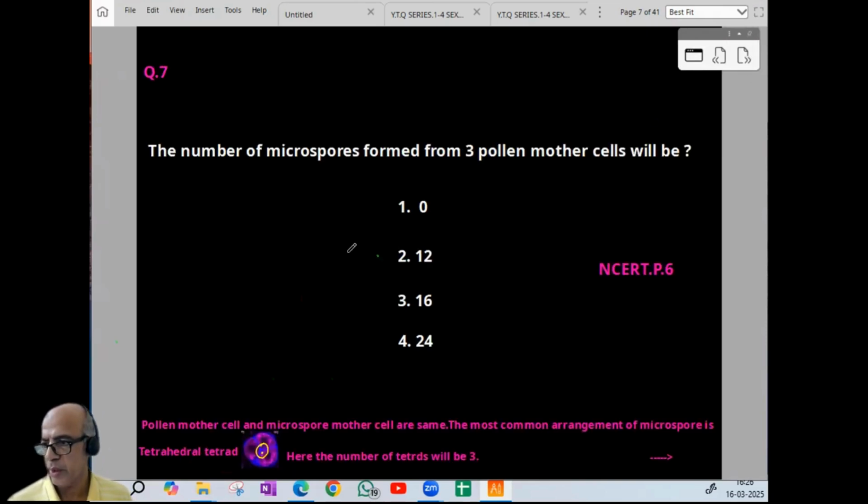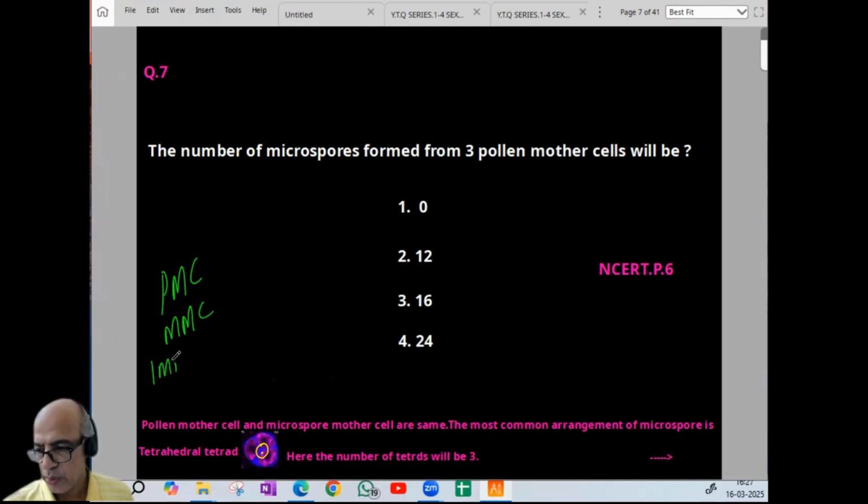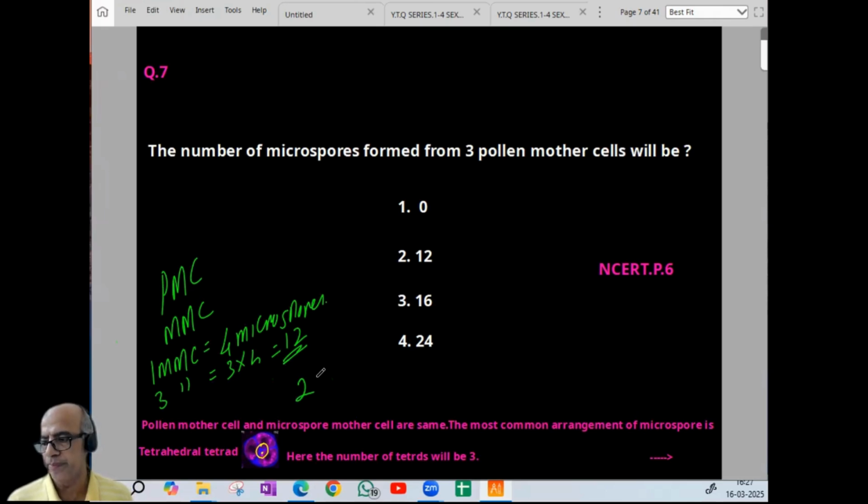When we come to the seventh one, the number of microspores formed from 3 pollen mother cells will be? See, pollen mother cell is the same as microspore mother cell. Usually, a mother cell will undergo meiosis. So 1 microspore mother cell means 4 microspores. So 3 means 3 into 4, 12 microspores will be formed. So answer-wise, it is 2.